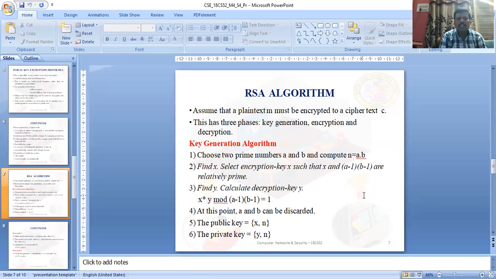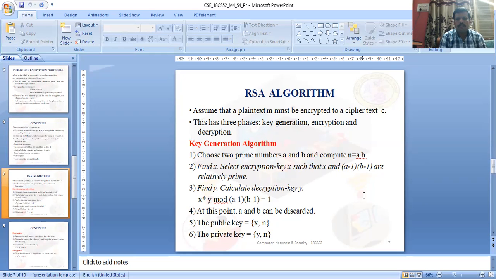In the key generation algorithm, two prime numbers, A and B, are taken. Compute the multiplication of these two prime numbers and store it in N. Before selecting the encryption key, compute phi of N, which is A minus one times B minus one. Select the encryption key X, relatively prime to phi of N.